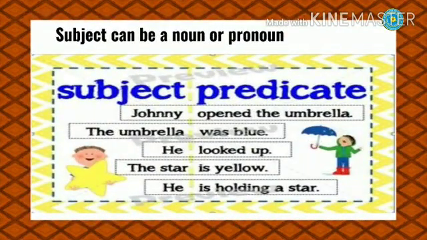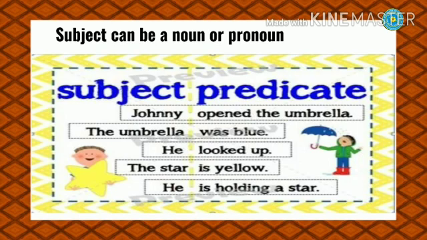Now see the examples. As I said, subject can be a noun or pronoun. See the first example. Johnny opened the umbrella. So about whom are we talking in the first sentence? Johnny. So what did the subject Johnny do? He opened the umbrella. So the remaining part of the sentence will become our predicate.